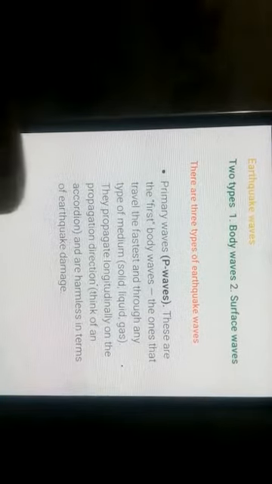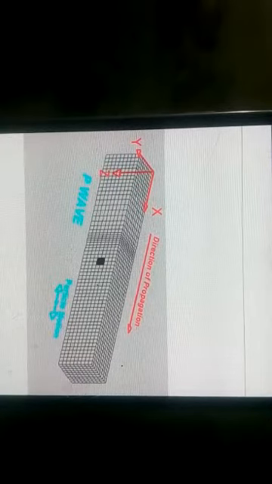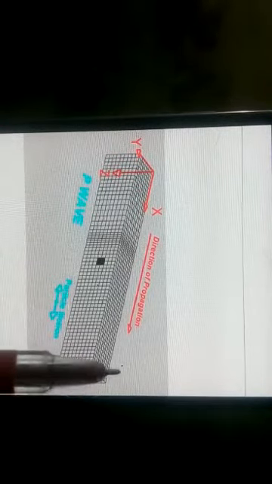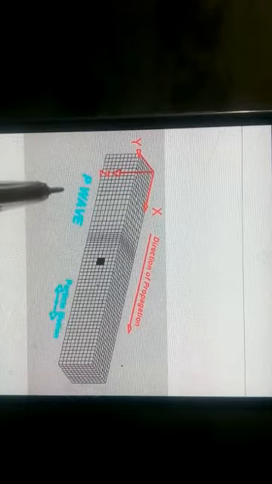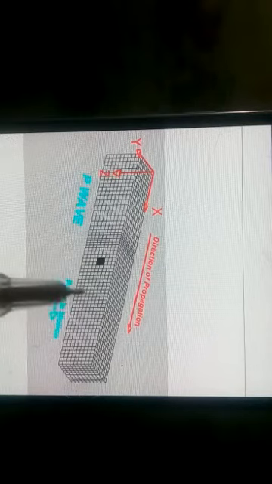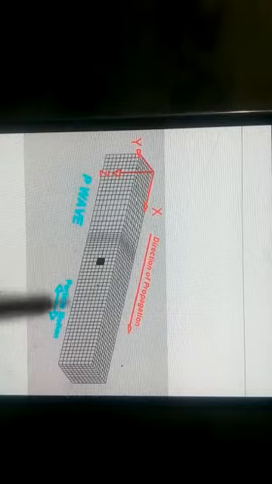Means the propagation of these kind of waves is direct in the motion of the wave. Here you can see this is the direction of the propagation as well as the direction of the wave. Due to the P waves, there is a squeezing as well as stretching happening in the rocks.